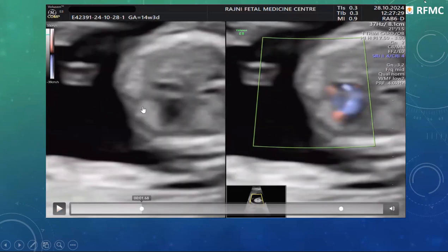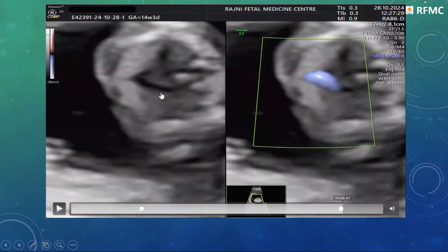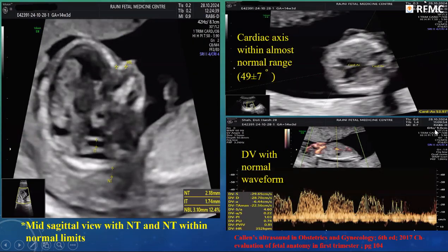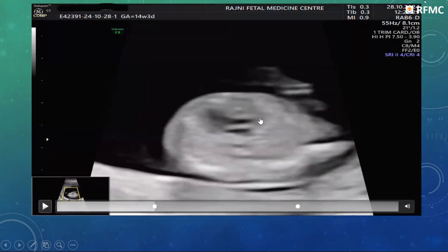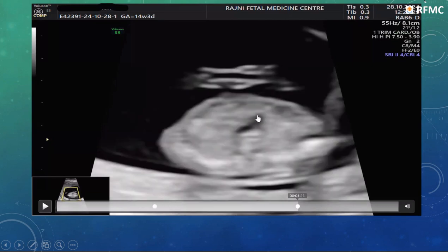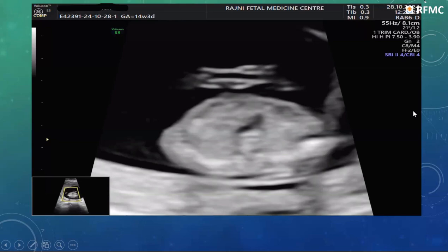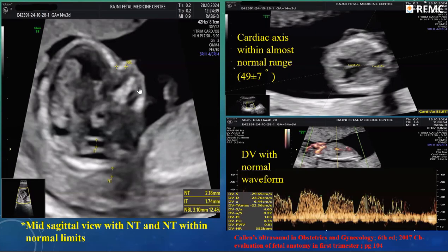Here we can see the four-chamber view with no filling in the right ventricle. And then this is the three-vessel trachea view demonstrating only two vessels, the aorta and the SVC. Now, this is the LVOT. Only one outflow tract was visualized. This is the LVOT. And then this is the two-vessel and three-vessel trachea view. Then the NT was okay, NB was visualized.